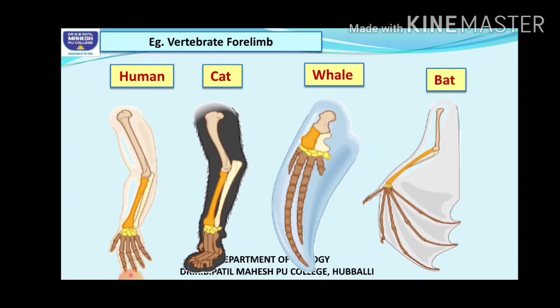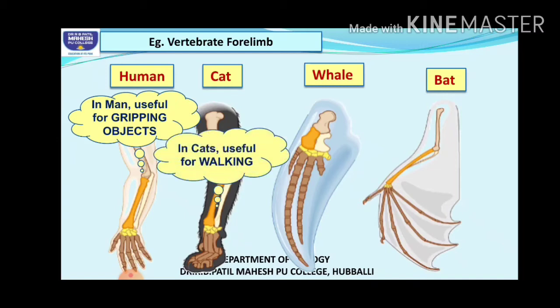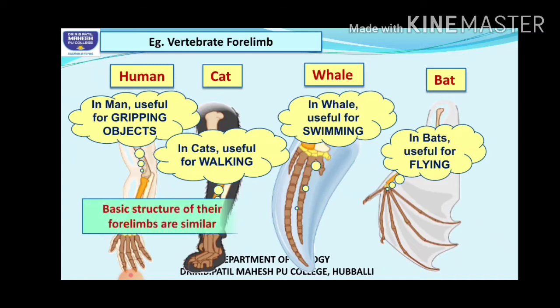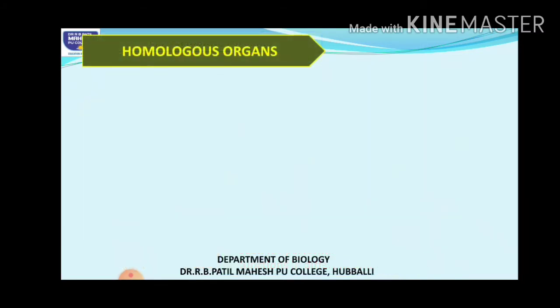No, students. Humans use the forelimb for grasping things, for gripping objects. In cats, the forelimb is used for walking. In whales, it is used for swimming, whereas in bats, it is used for flying. So what do you infer by this? The basic structure of the forelimbs is the same, yes, but they are used for performing different functions in different animals.